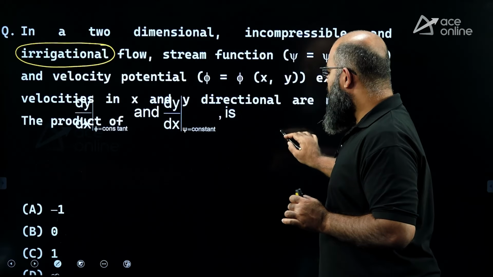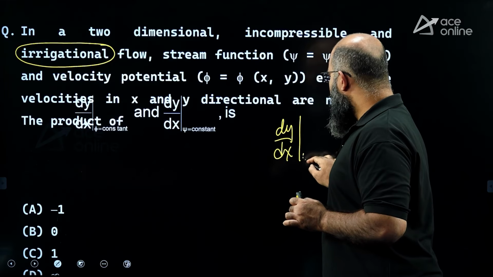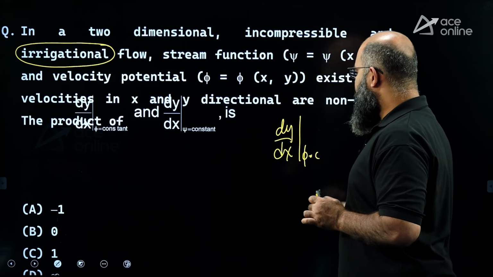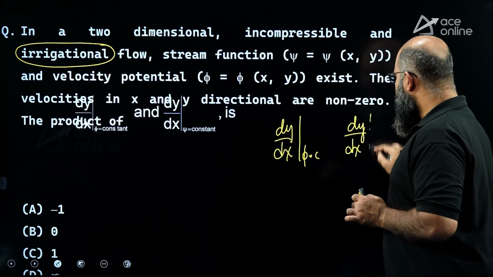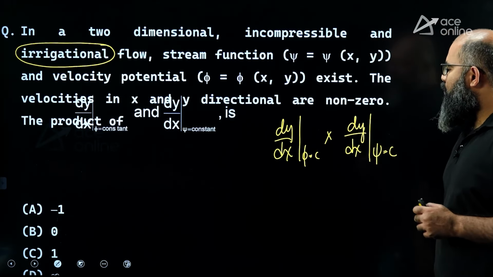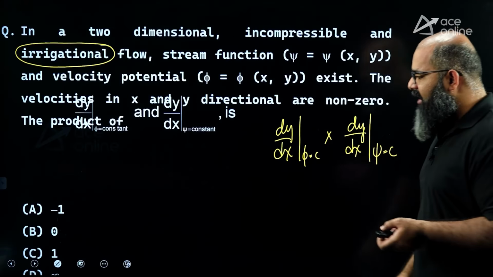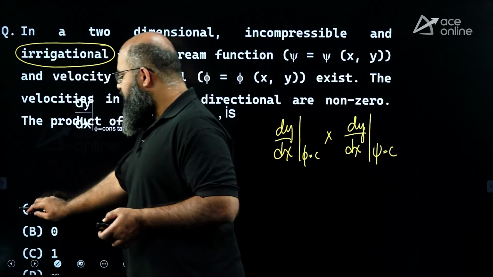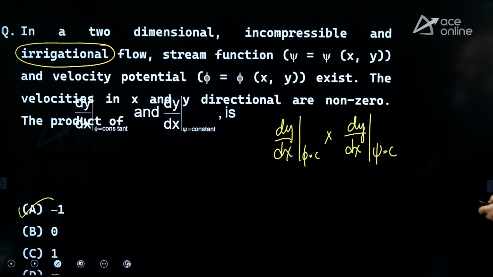They are saying the product of dy by dx for phi equal to constant and dy by dx for psi equal to constant is equal to how much? If you multiply the slope of the equipotential line and the streamline, the answer will always be -1 as long as it is not a stagnation point. So the answer is option A, that is equal to -1.